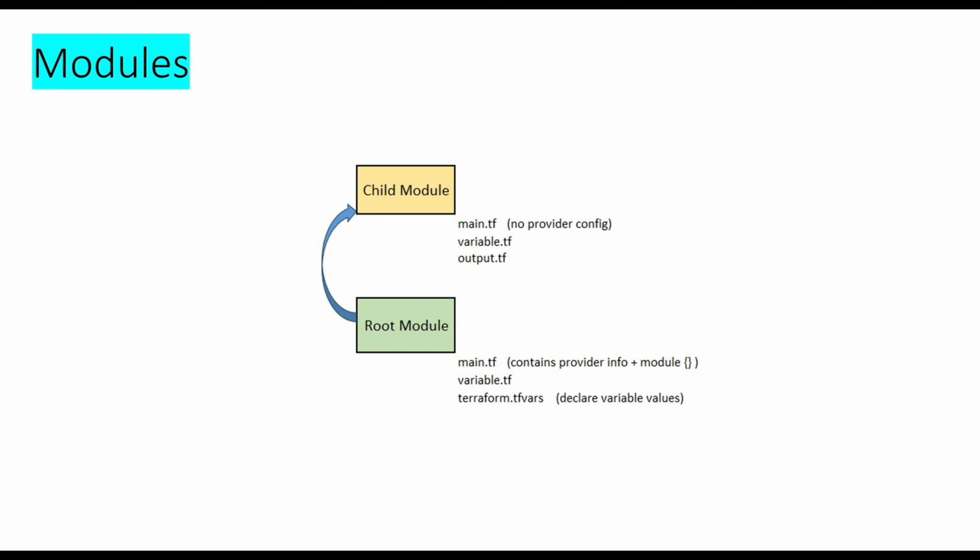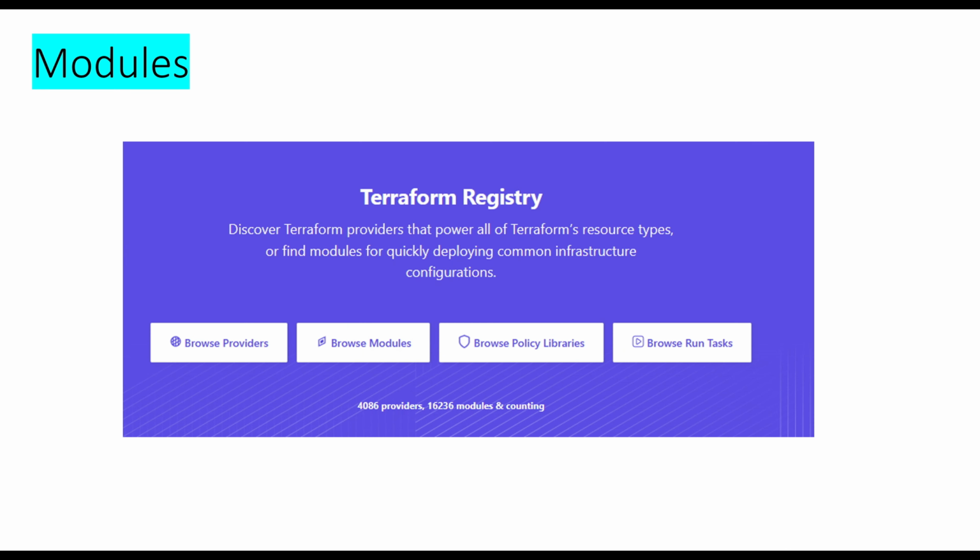In a child module, you create main.tf, variable.tf, output.tf. The child module configuration files will not contain a provider block. In the root module, you create main.tf, variable.tf, terraform.tfvars. The configuration file contains the provider block and you declare variable values in terraform.tfvars. You perform terraform init, plan, and apply in the root module.